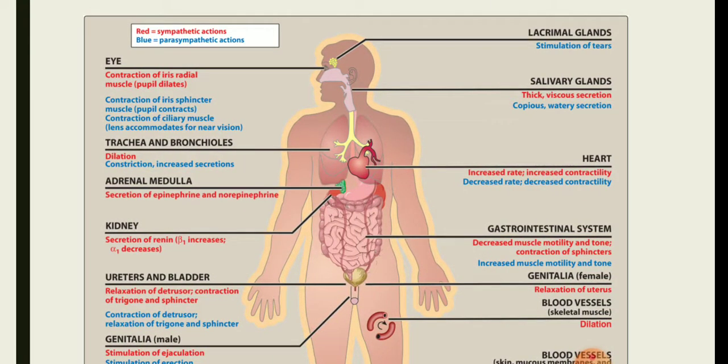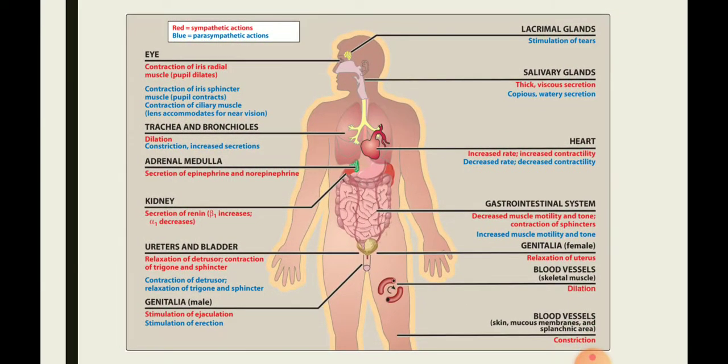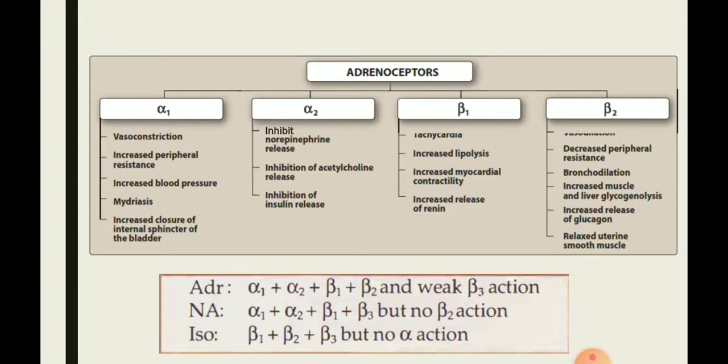Now I will tell you about the distribution of adrenergic receptors. Place those receptors in this picture and you will be able to understand which receptor is actually responsible for the action of adrenaline and noradrenaline. So let's go back to the distribution of receptors.